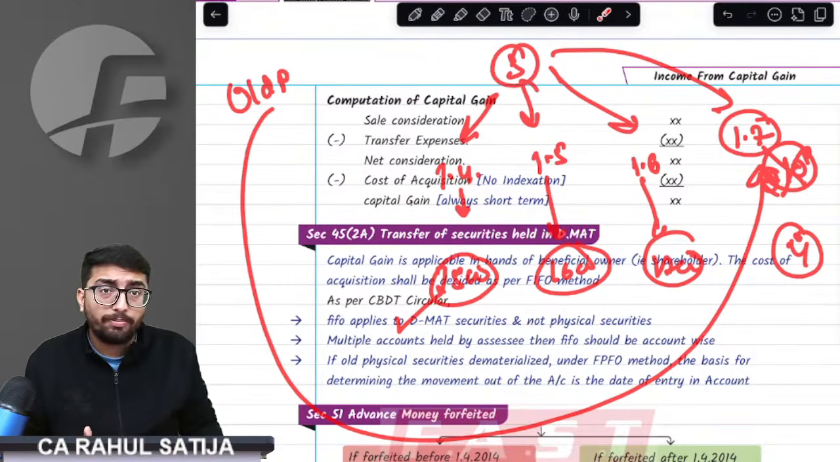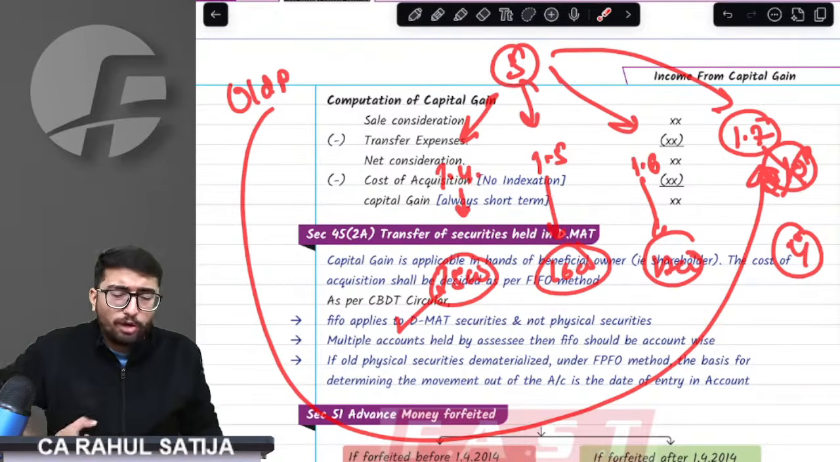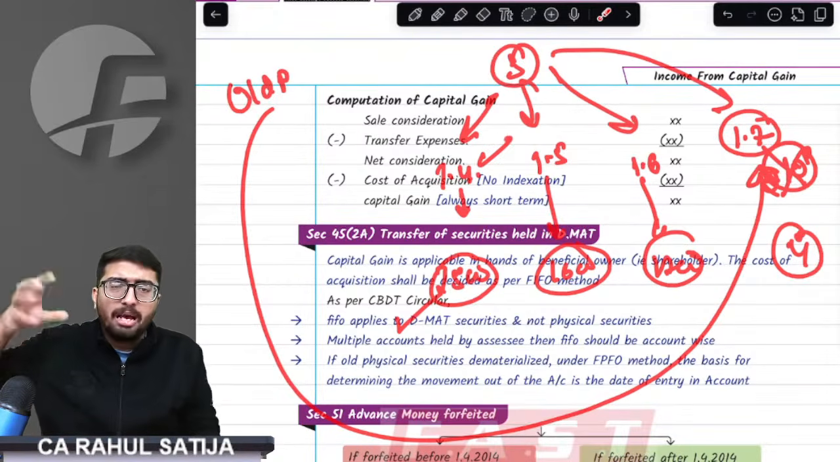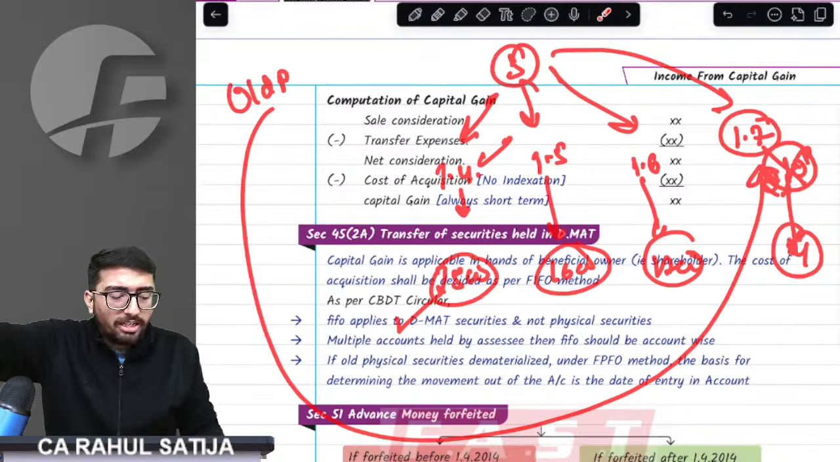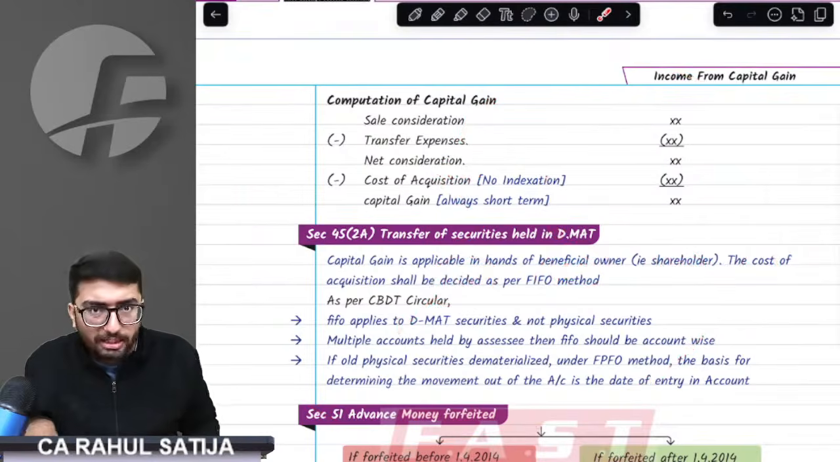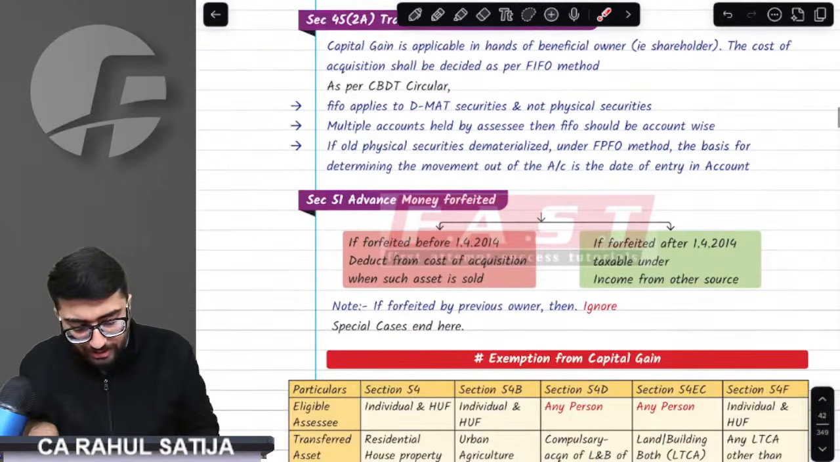Understand this point very carefully. Even though the share was acquired way back, since it got dematerialized later on, it shall be fourth in the list while selling the shares. First of all would be the 1st April share only. Got this point? Yes, sir.